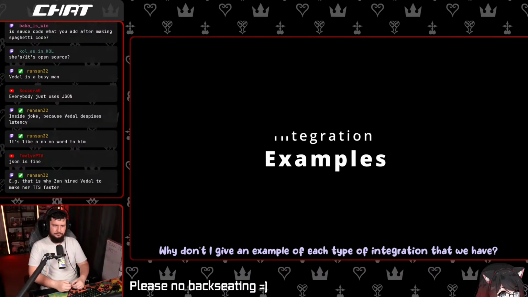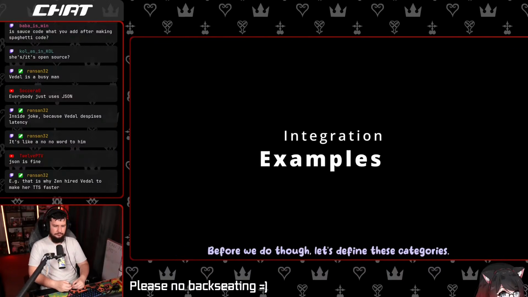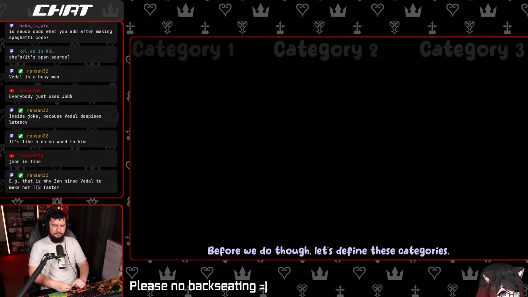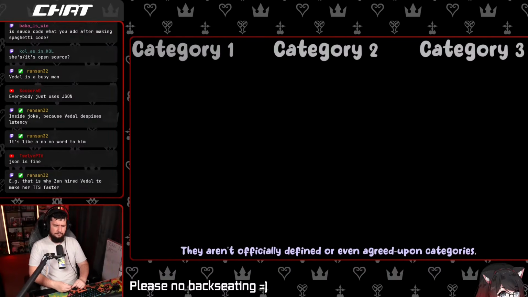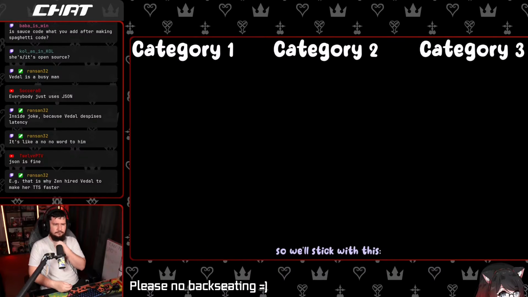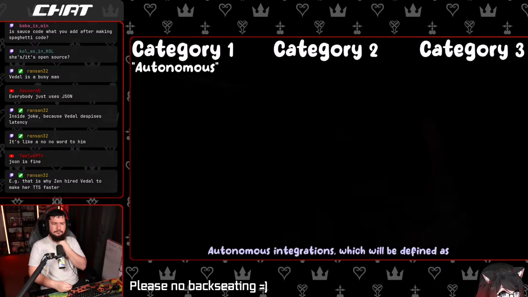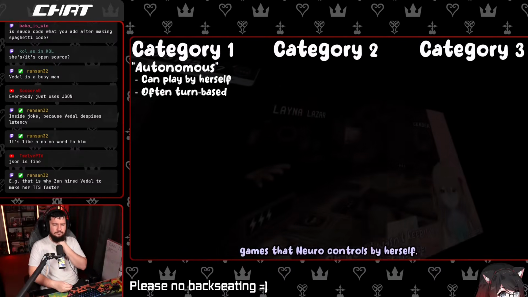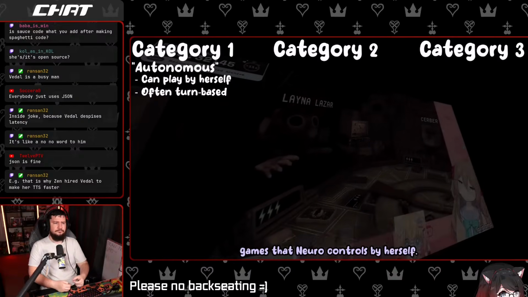Why don't I give an example of each type of integration that we have? Before we do though, let's define these categories. They aren't officially defined or even agreed upon categories, but these best fit the different types of integrations we have so far, so we'll stick with this. Autonomous integrations, which will be defined as games that Neuro controls by herself.